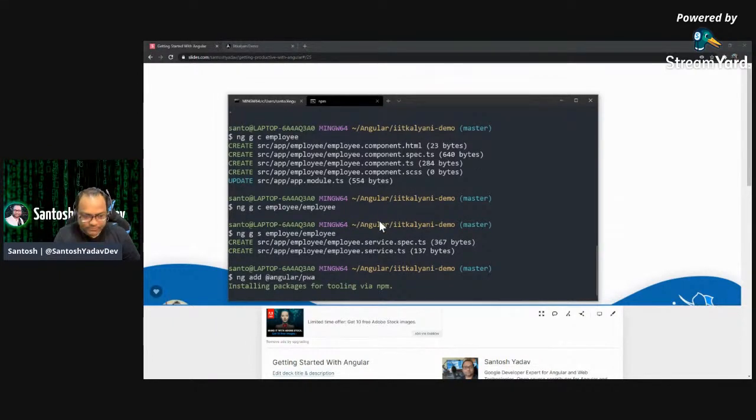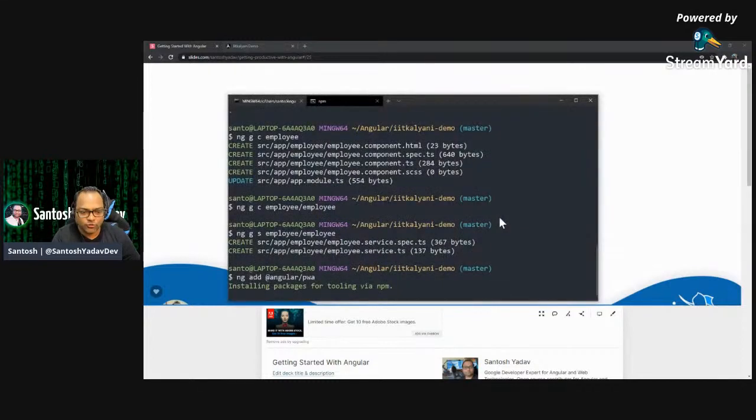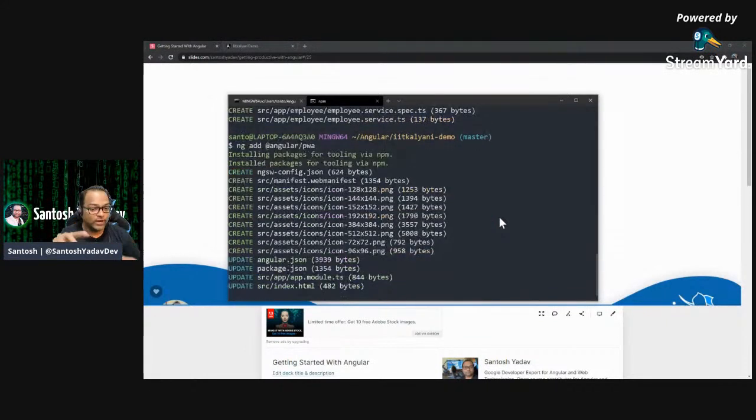And let me just also tell you one thing. Meanwhile it is getting installed, there are prerequisites, some things which we have to follow while using PWA. PWAs cannot work on your local machine. It needs to run on a production build. So you have to create a production build for this, and as well as it needs to run on HTTPS. So these are two things which we need to do.